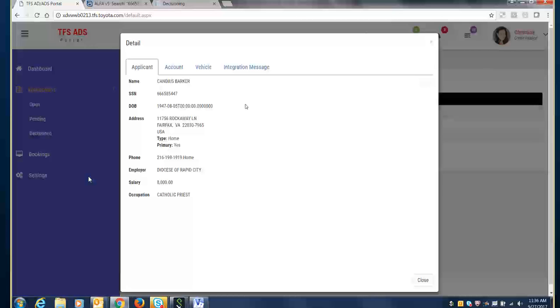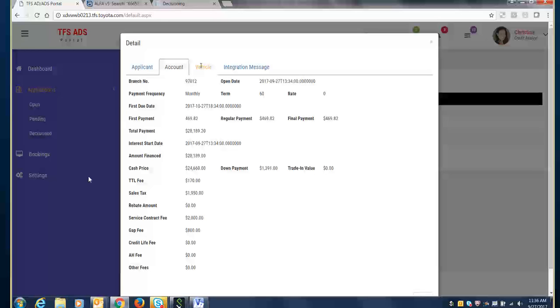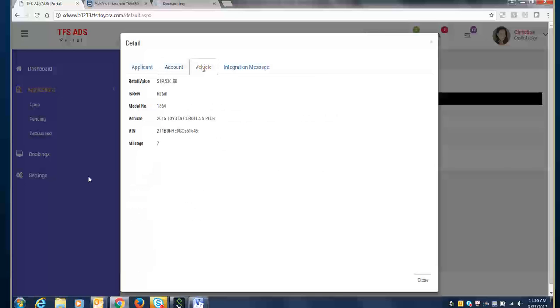So when we drill into there, we can see some of the different components of the contract here, where you have the applicant information, account information, the finances, and the vehicle information. And here's where it shows you the agreement number, which is getting passed through the system now too. So now we're going to go into the step 4, 5, and 6, where we're going to look at the contract package. So now let's go back into DeFi for a second.